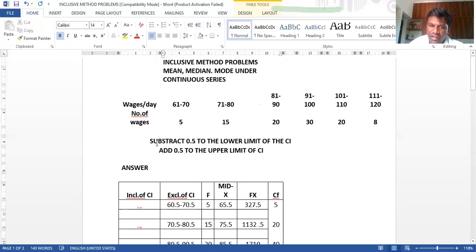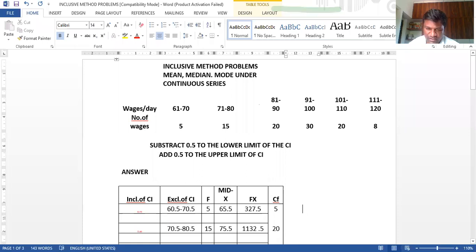For that, you deduct 0.5 from the lower limit of the class interval and add 0.5 to the upper limit of the class interval. Then the upper limit of the first class interval becomes the same as the lower limit of the next class interval. This is one thing we learned. Okay, guys, I hope you have understood.